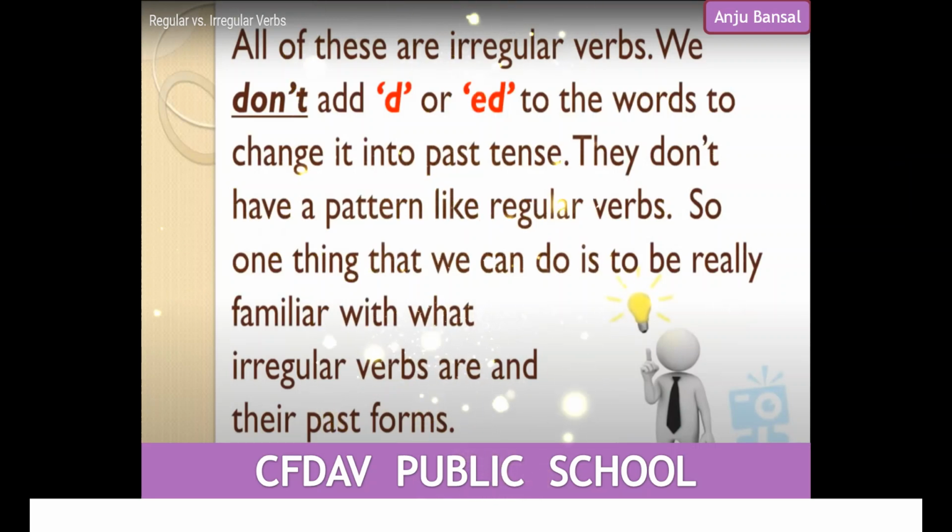They don't have any fixed pattern like regular verbs. And so there is no rule applicable to change from the present to the past form. The only thing we have to do is learn them. We have to understand and learn all these words because there is no fixed pattern to change them.